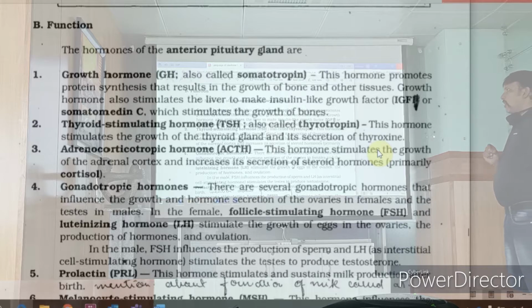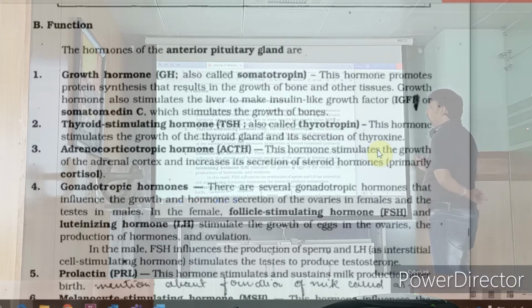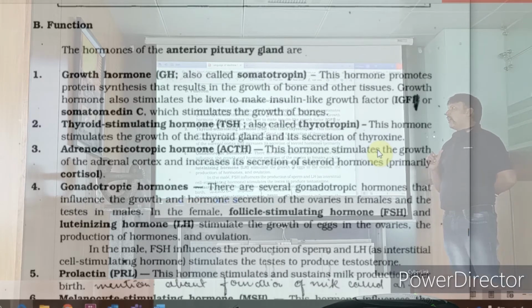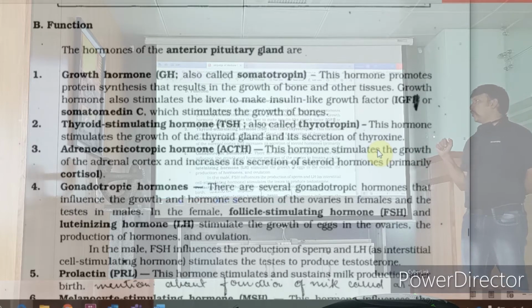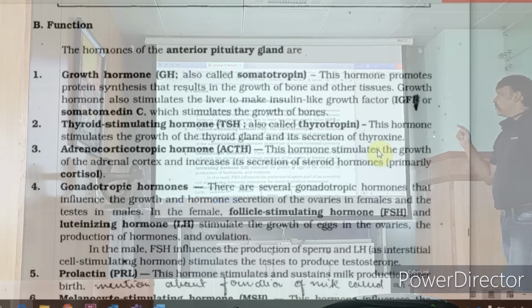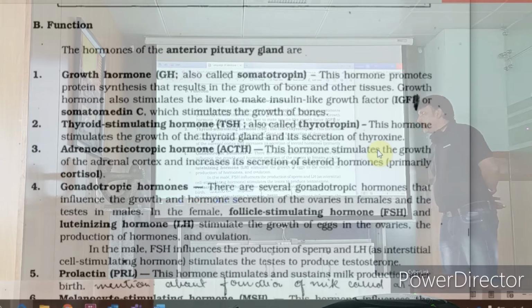Next, adrenocorticotropic hormone, ACTH. Again, this is for the adrenal cortex, the growth of the adrenal cortex, and it increases the secretion of steroid hormones. When you read about the adrenal gland, we'll have the adrenal cortex. It is for ACTH. Okay, primarily cortisol.